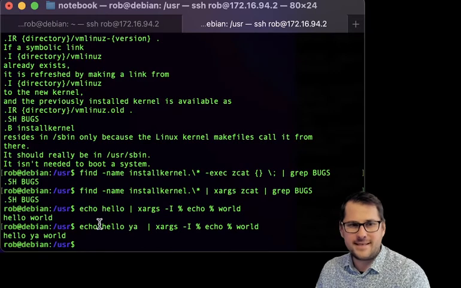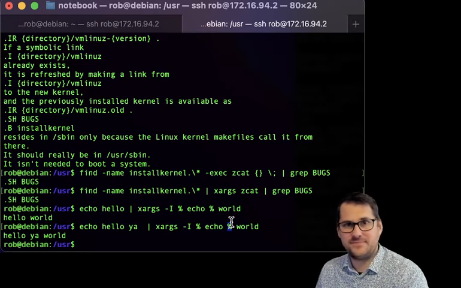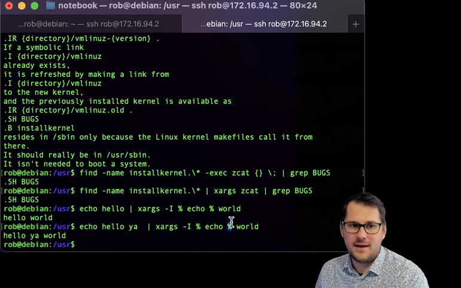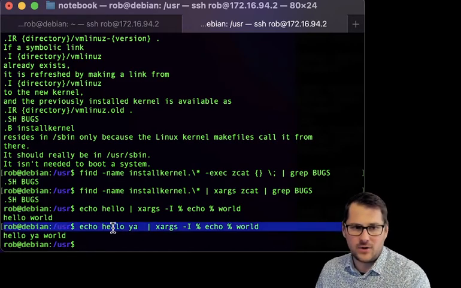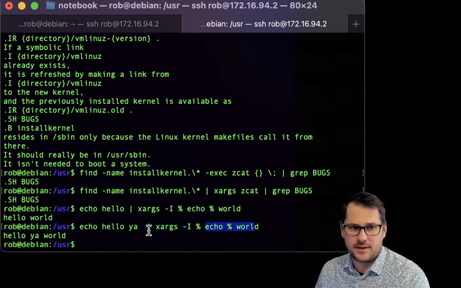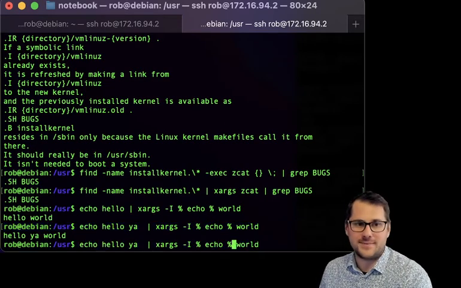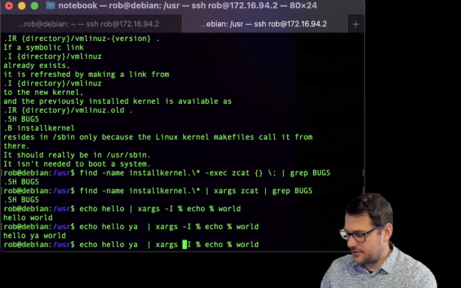So what this did is it took both of these and put it into this one placeholder. Is that what we want all the time? No, not always. Sometimes we will want hello to be run in whatever command we're running, and then ya to be run in whatever command we're running. So how do we do that? Well, of course, this is built into xargs. It is called -n.